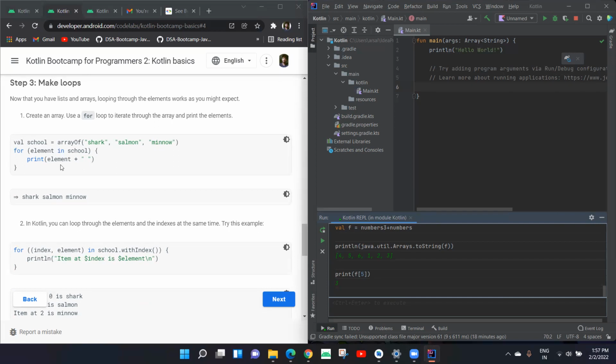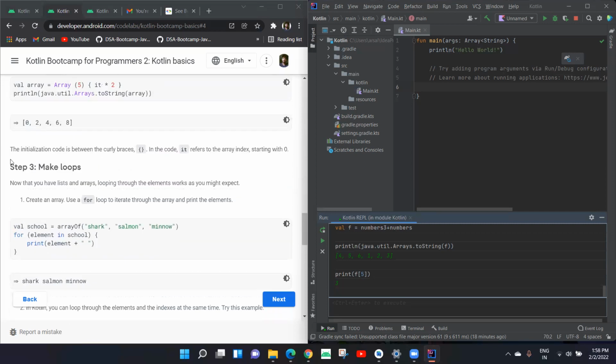If creating the lists and arrays is clear, then we can proceed with loops.